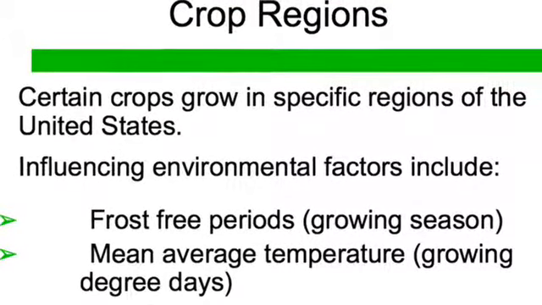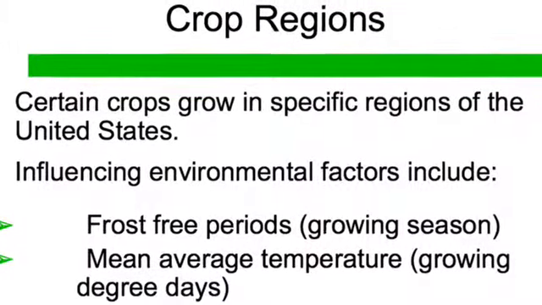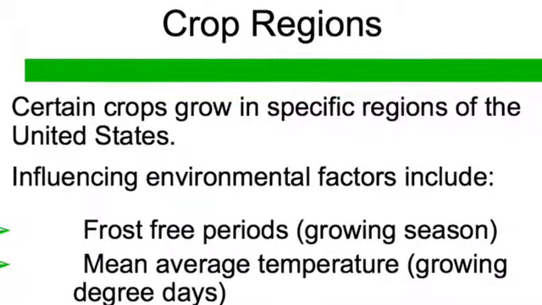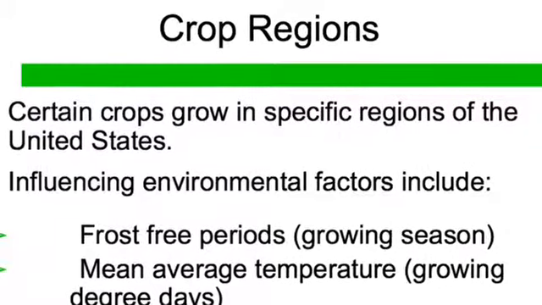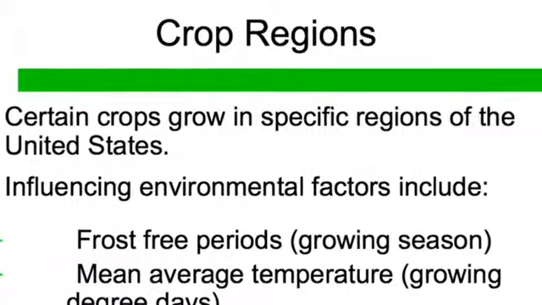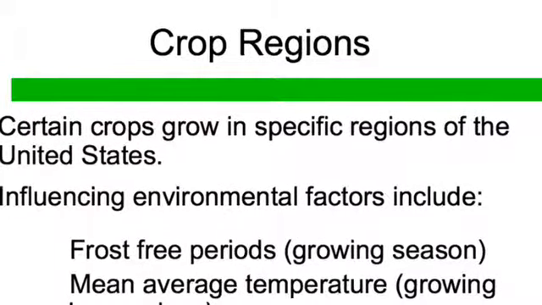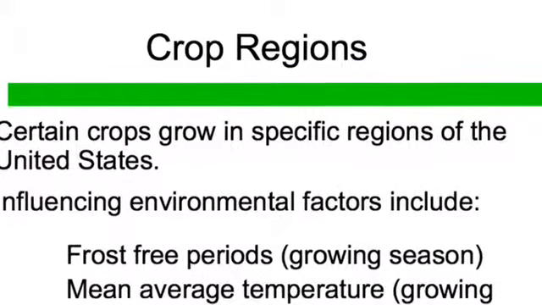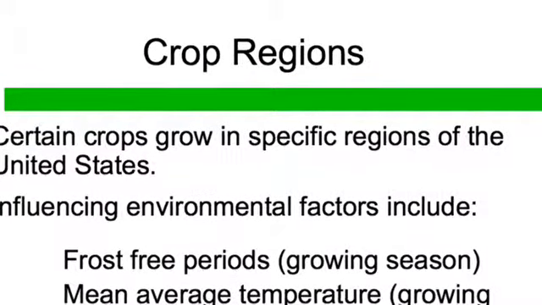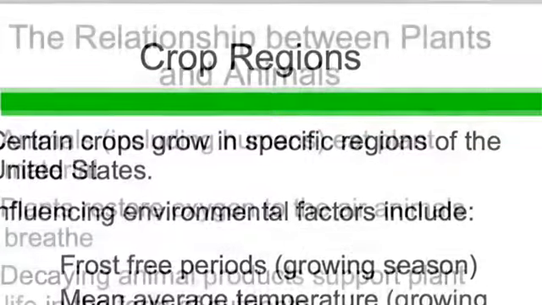One is how much growing season time, how many days do there need to be no frost where the temperature is below 32 degrees. The second one is what is the average temperature of that area, and that's what we call our growing season. And then the last one is how much rainfall do these crops require.